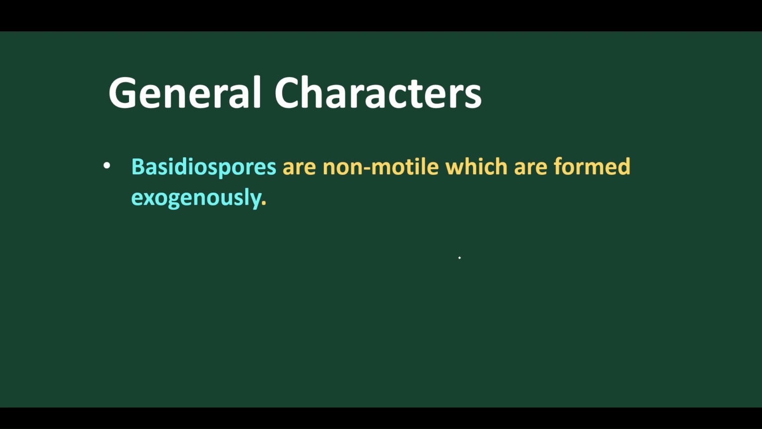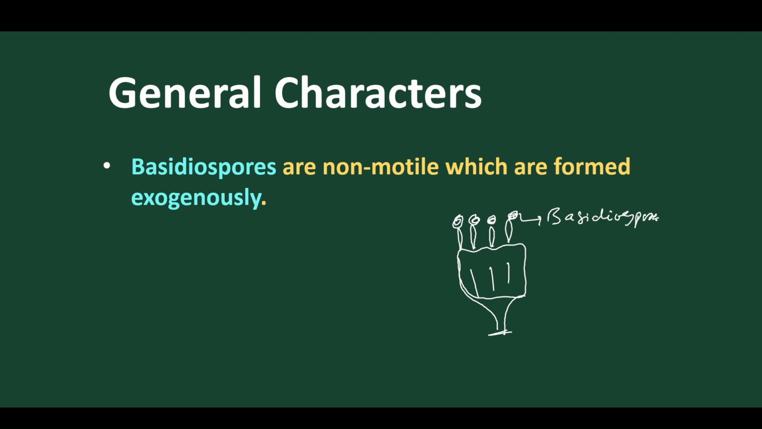But in Basidiomycetes, what happens? They have a fruiting body-like structure called basidium. Suppose this is the basidium. This basidium gives us 4 sterigmata, and from these 4 sterigmata the spores are produced, and these are exogenous, whereas in Ascomycetes they are endogenous. These are called basidiospores. Got it? This structure is called the basidium.